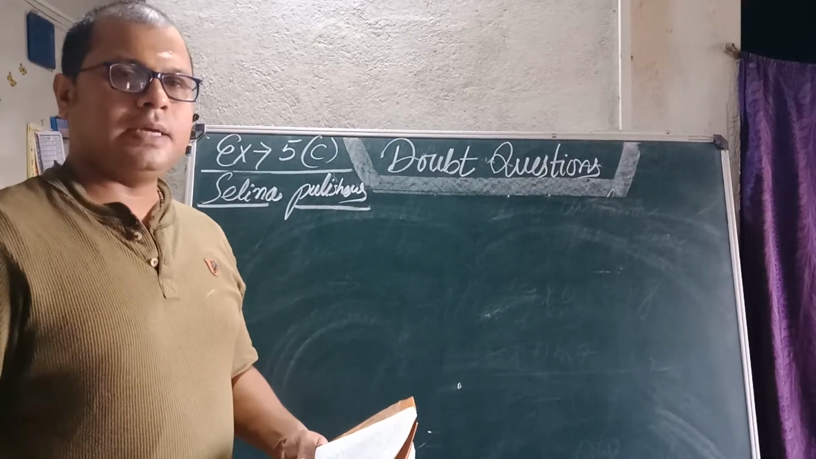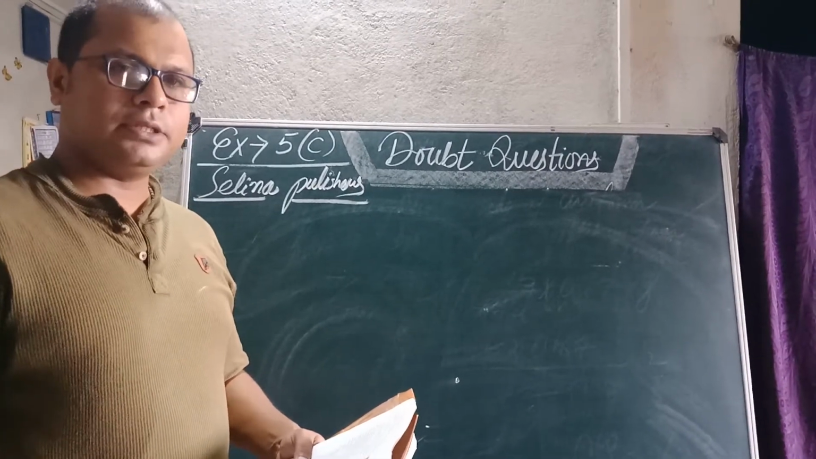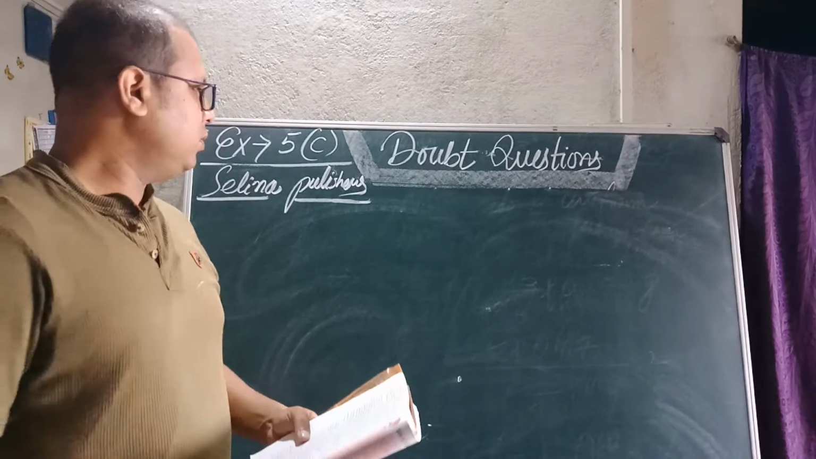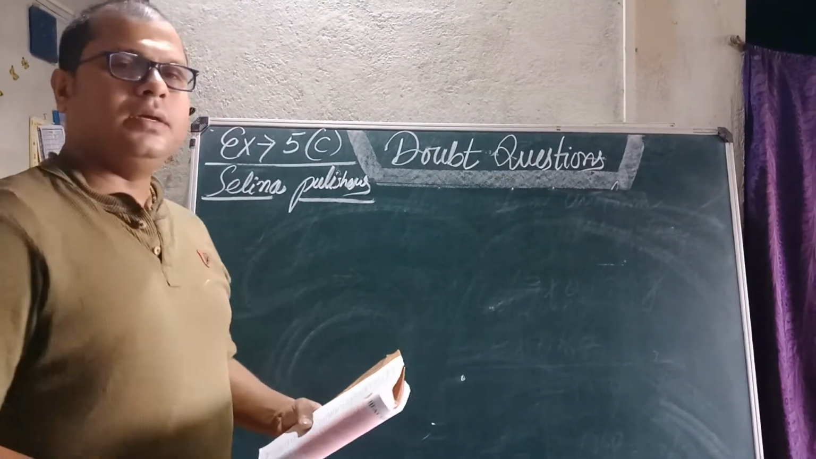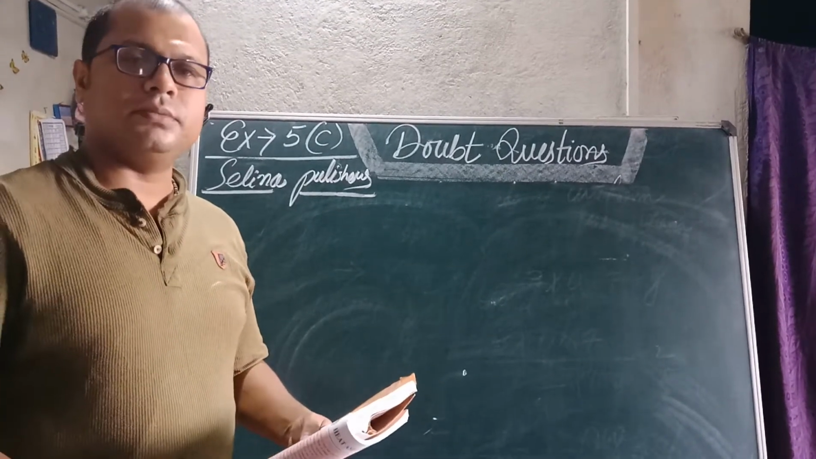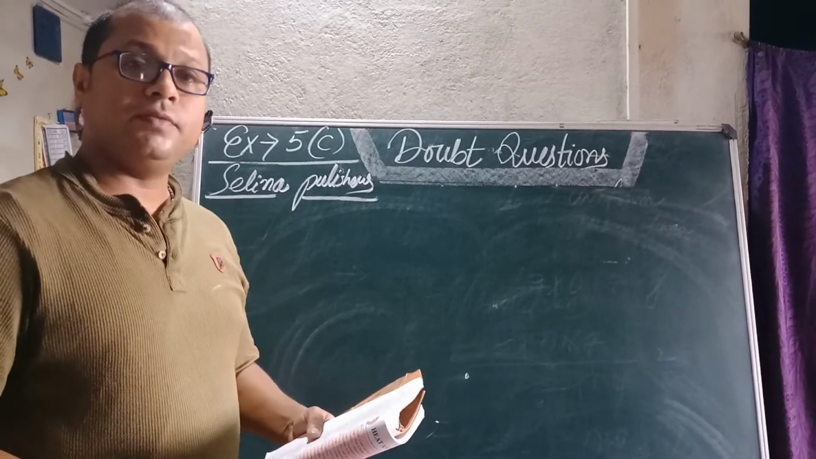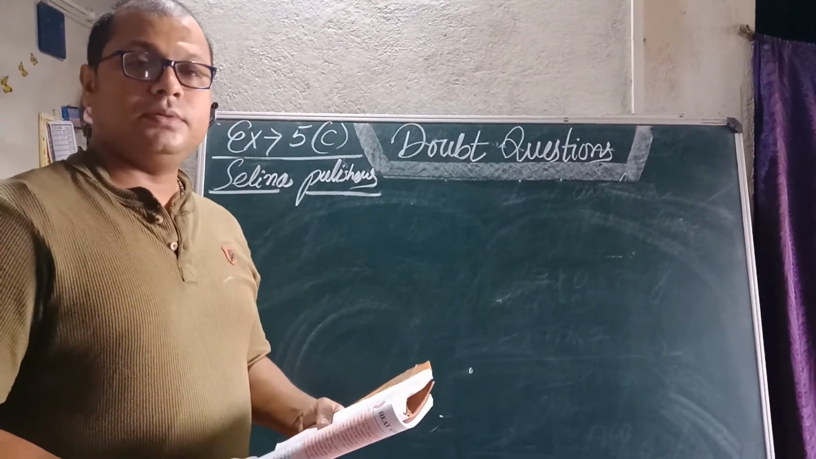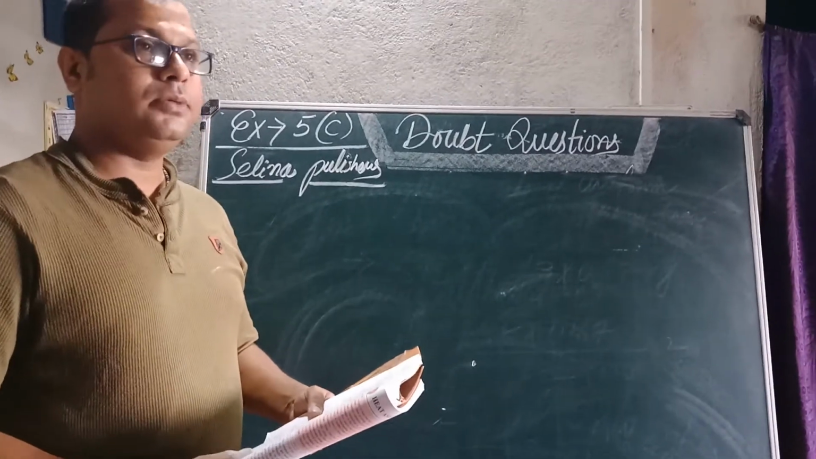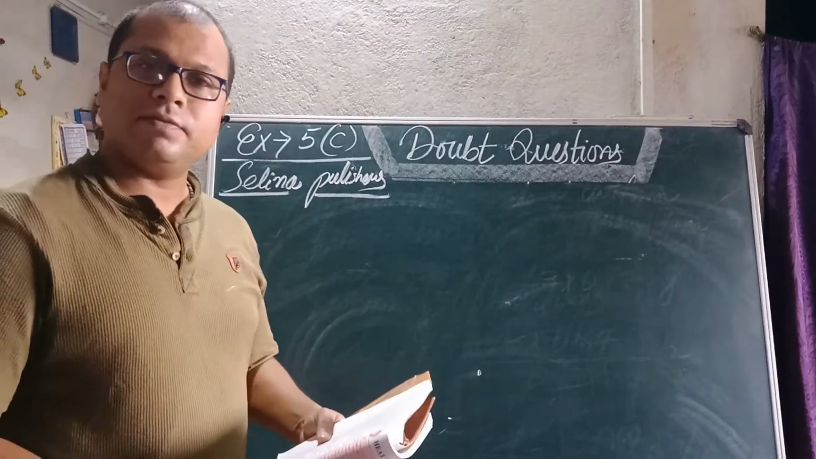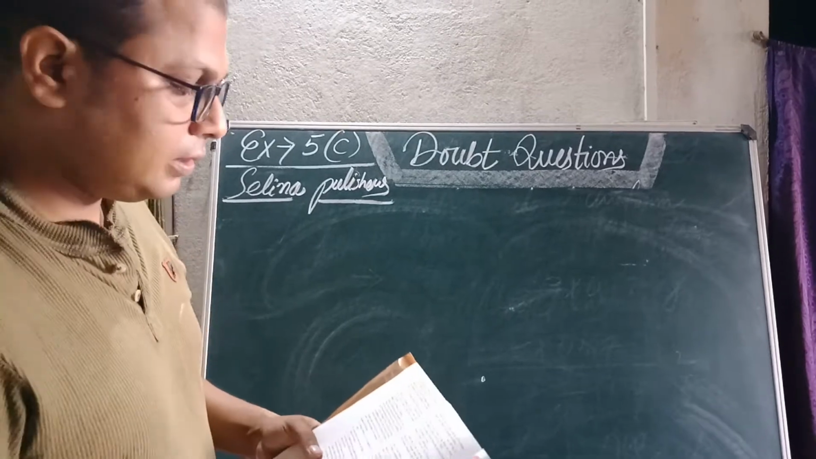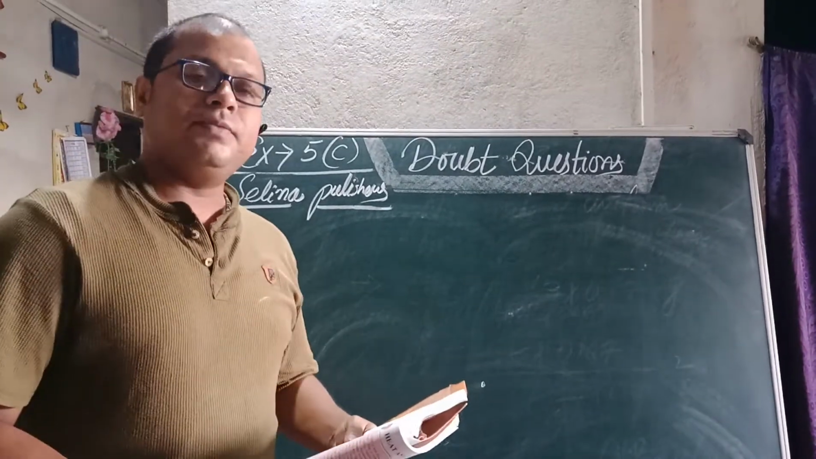Students, as you asked, I'll come to the doubt section of yours. You are having doubt in exercise 5C of Selina Publisher, the numerical section. So here I am going to solve a few of the numericals for you so that you can solve the rest of the questions of the exercise. Okay students? So I have picked a few of the questions.